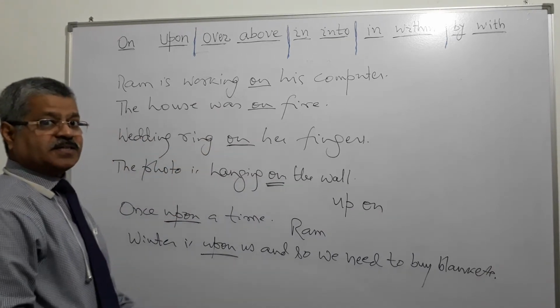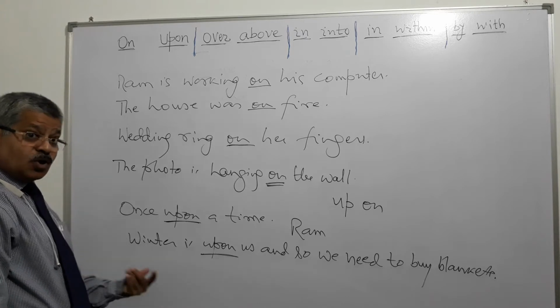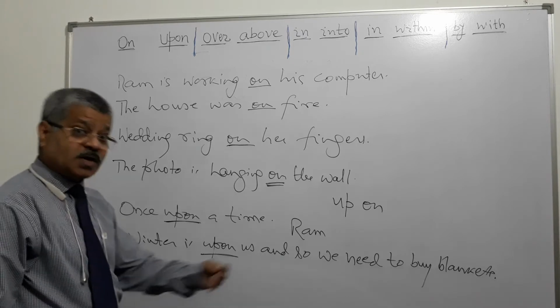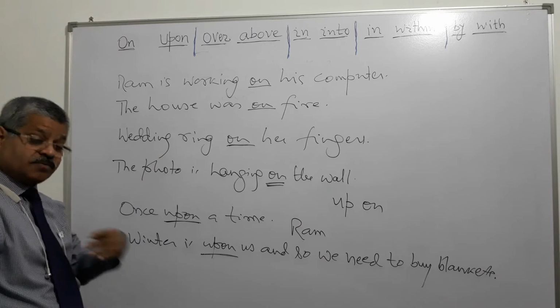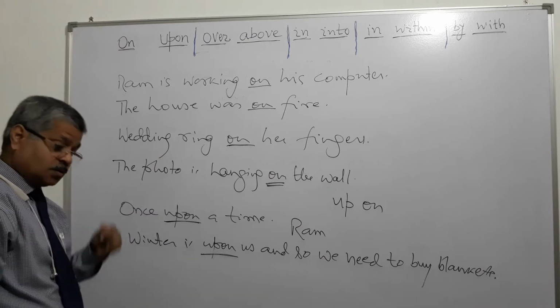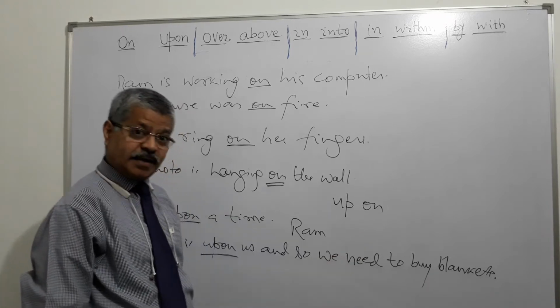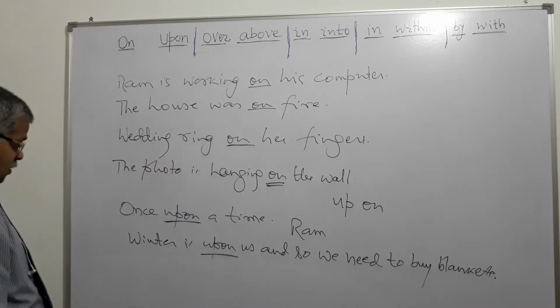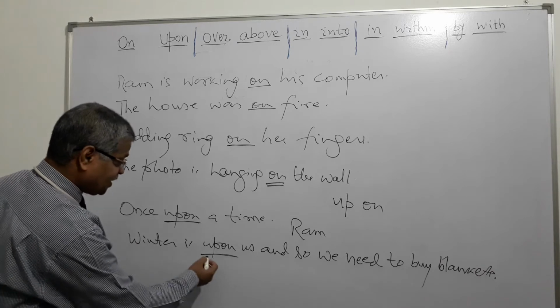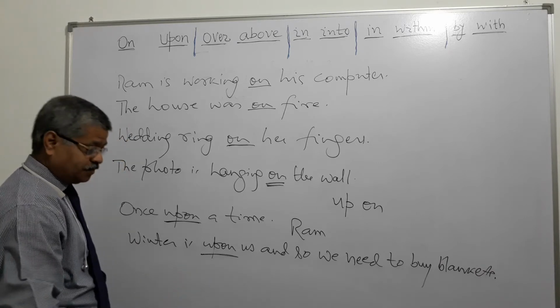Suppose winter starts in December, so we are in October or November. Winter is upon us means approaching very fast, coming very close, very soon to start. Winter is upon us, and so we need to buy blankets. Here we don't say winter is on us, right?